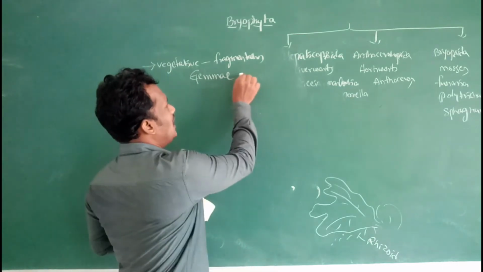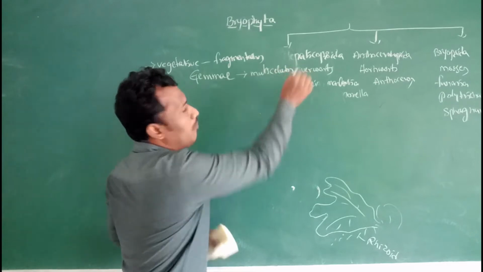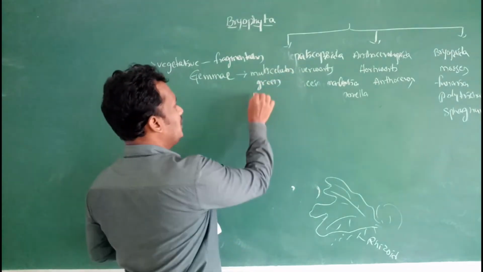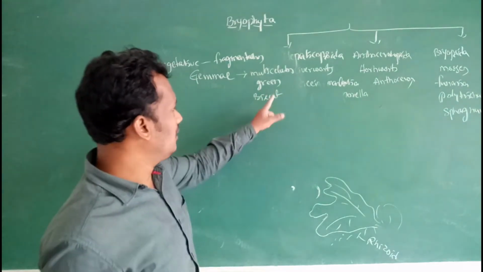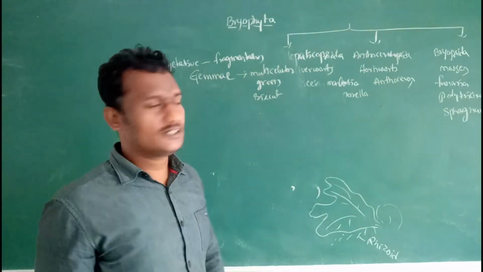These gemmae are multicellular, green, biscuit-shaped asexual buds.